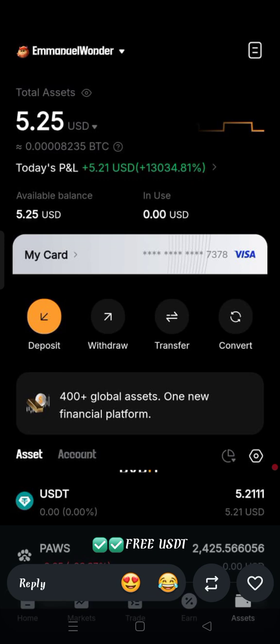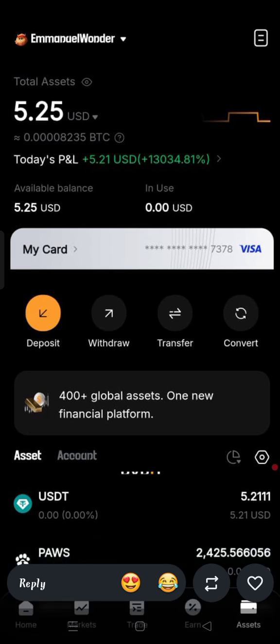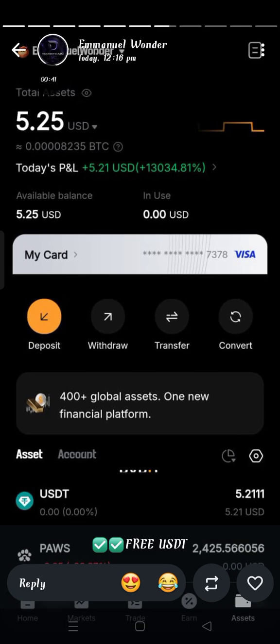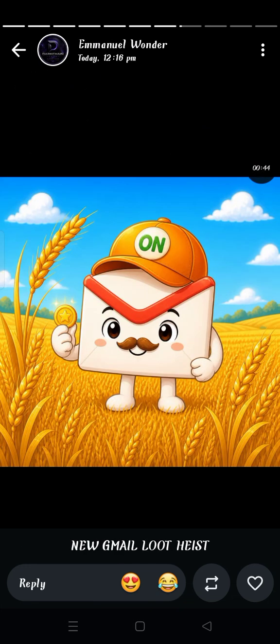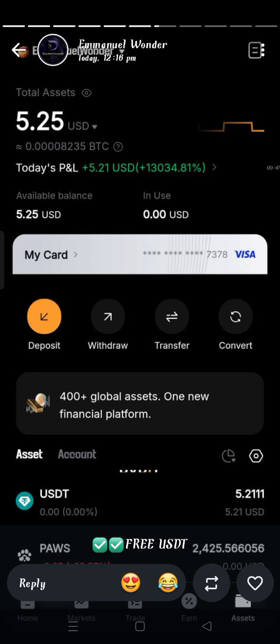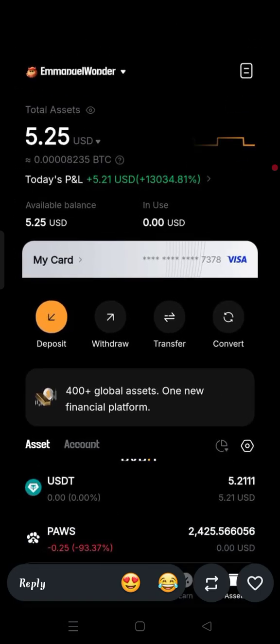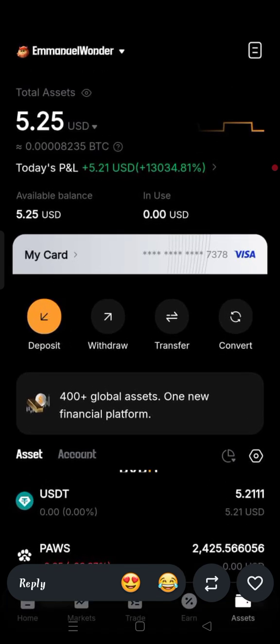I'm giving you a true withdrawal of a friend of mine called Emmanuel Wanda. This is his WhatsApp status, which you can see from my screen. The name of the person who made the withdrawal is Emmanuel Wanda, and the person is Emmanuel Wanda himself, so I'm using his status. You can see the account belongs to Emmanuel Wanda, and the total asset deposited to his account is 5.25 USD. They allow you to withdraw all of that.